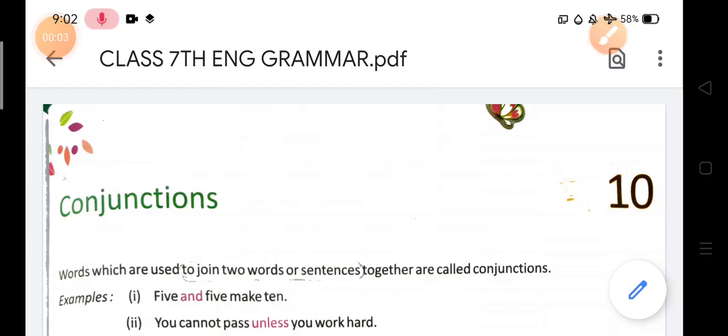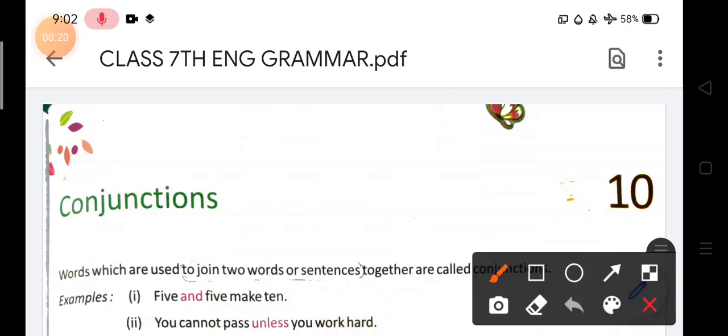Today, once again, I'm going to continue your chapter number 10. As you can see on your screen, this is the class 7th English grammar, and I was teaching you conjunctions. In conjunctions, I have already told you that conjunctions are the words that join two sentences or two words.